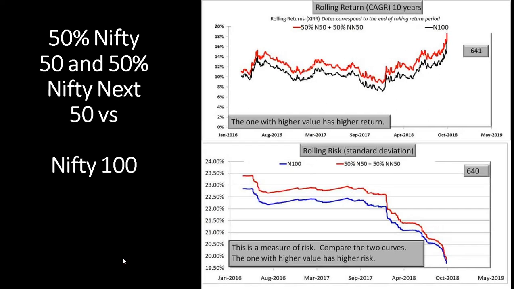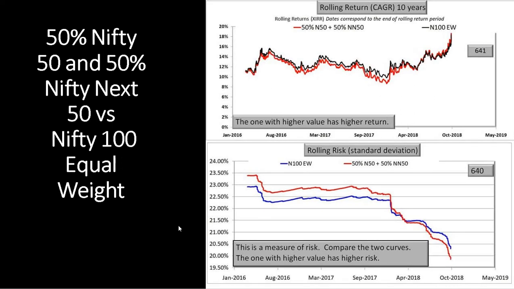Now we compare 50% Nifty 50 and 50% Nifty Next 50 versus the Nifty 100, again over 10 years. In the top graph, you can see the rolling returns, that the 50-50 blend outperforms the Nifty 100. And again, understandably, the blend also has a little higher risk than the Nifty 100.